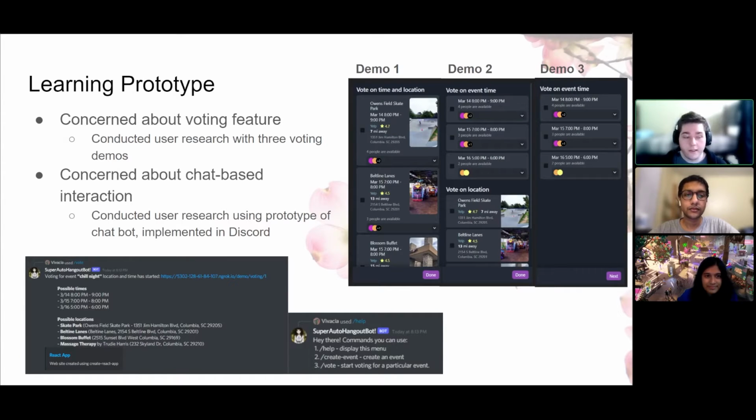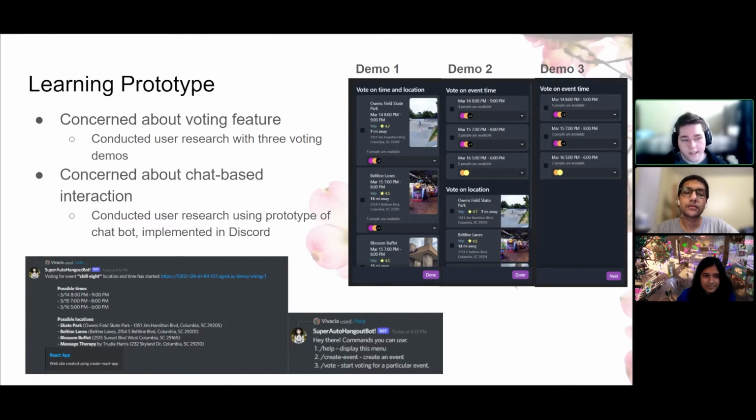Our two major concerns this sprint were that we wanted to prototype our voting functionality and our overall chat-based interaction. For our first concern, we conducted user research using React-based web app prototypes that each demonstrate a different layout or flow for location and time voting. So we developed the three demos on the right after contention for what the best way to implement the feature would be. Demo 1 shows time and location combination voting. Demo 2 shows voting on a time and location independently. And Demo 3 expands the ideas of Demo 2, but it separates them out onto different pages.